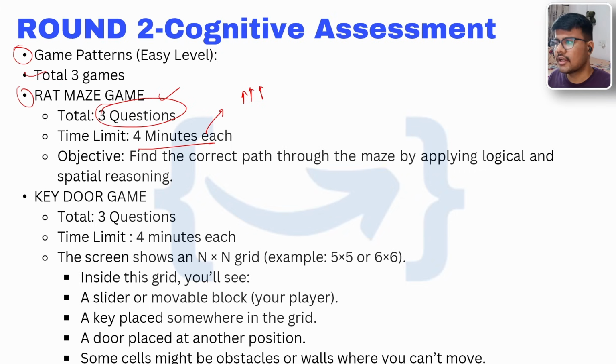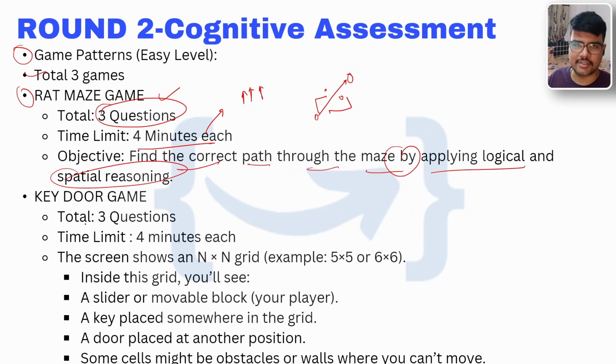These kinds of games are very easy. Rat in the maze can be like you have a rat and you need to move it to the hole or a house or something. There would be multiple routes, and you have stones somewhere, so you need to choose the optimal way, as far as we got inputs from candidates. So you can see, find the correct path through the maze by applying logical and spatial reasoning. Makes sense. Now the key door game, we have again 3 questions, 4 minutes each.